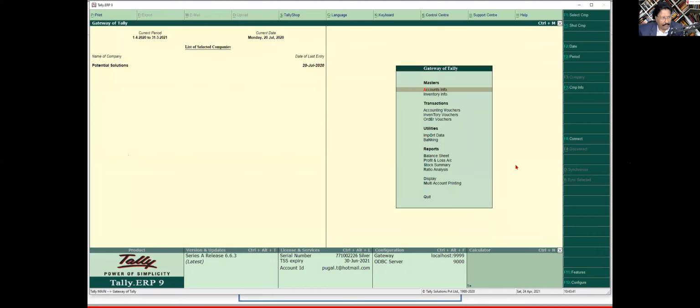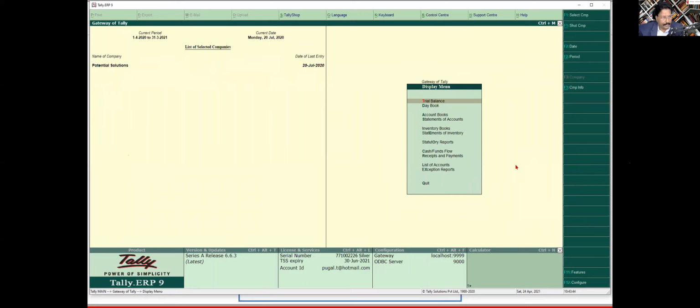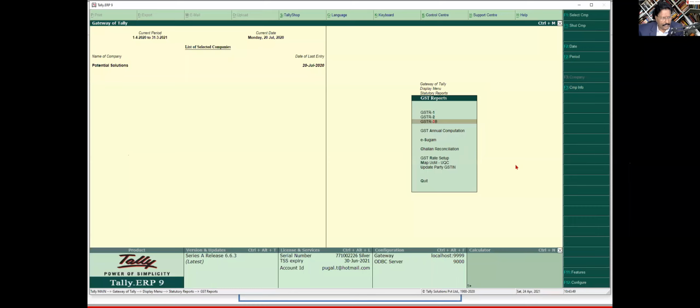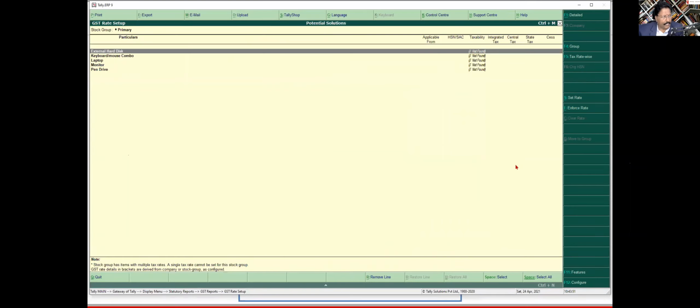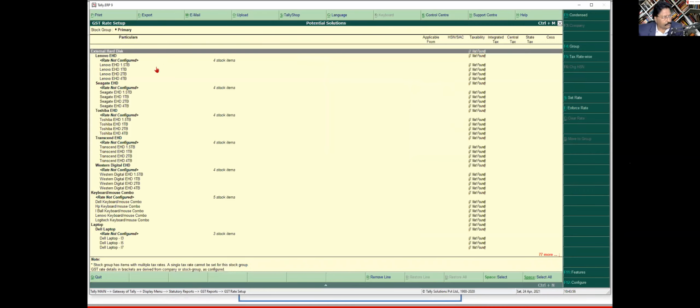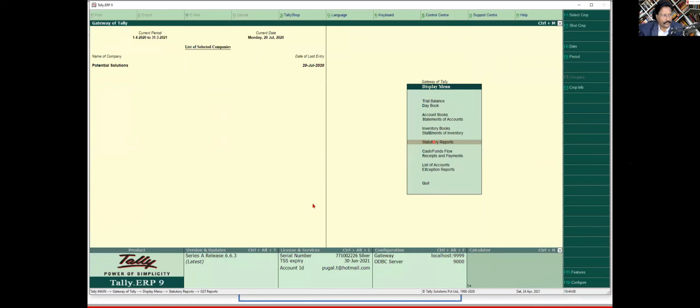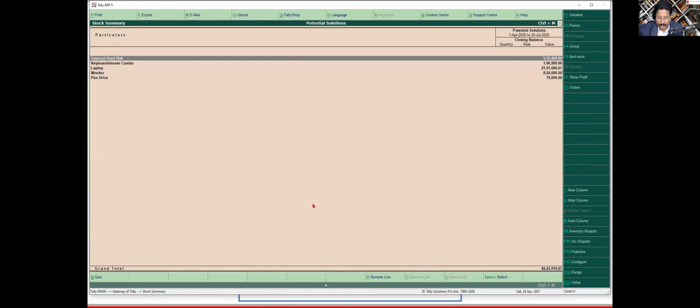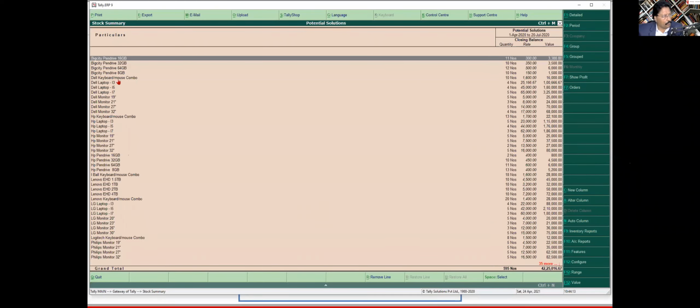And if I come to display, statutory report, GST, I have one report called GST rate setup. And if you see here, I have so many items, right? I have not enabled GST in this company. There are 77 more line items down, and you are also seeing another 40-50. So if I come to my stock summary and press F5, I have so many stock items where I have not enabled GST.